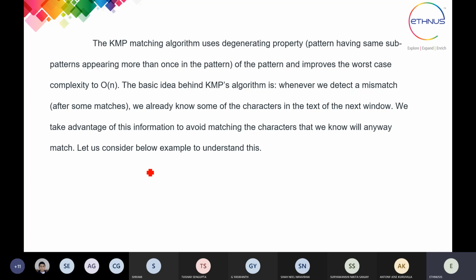Again, this algorithm uses pattern matching, but the basic idea behind it is that whenever you detect a mismatch after some matching characters, we have to stop there when we get a mismatch of the string, and again we are going to start the pattern.